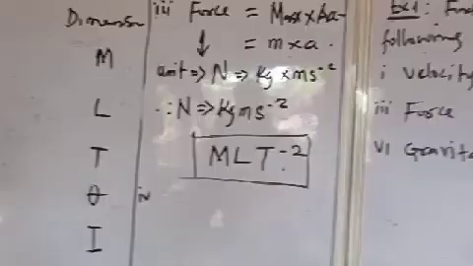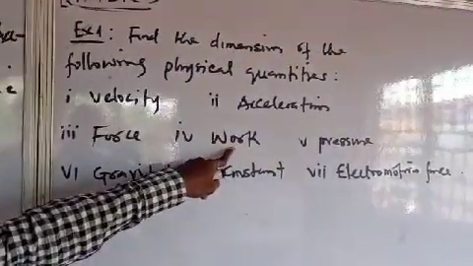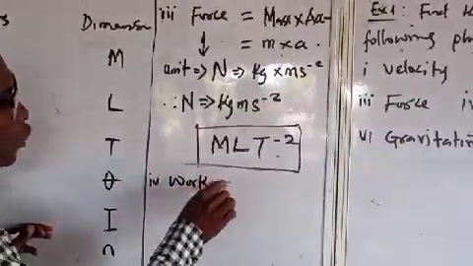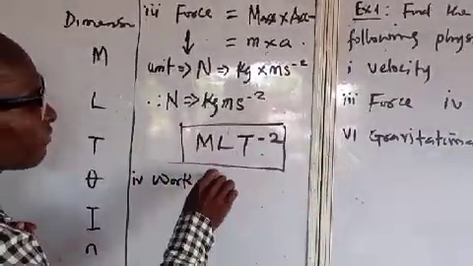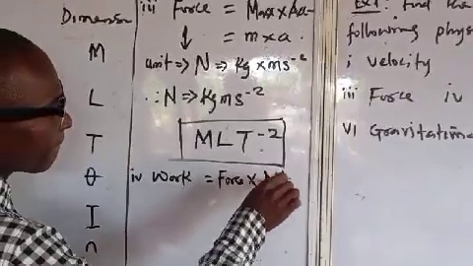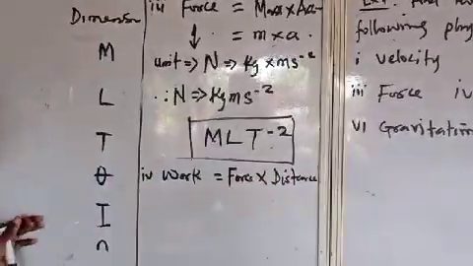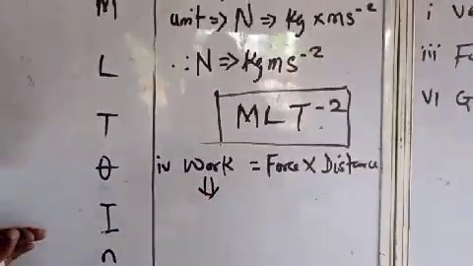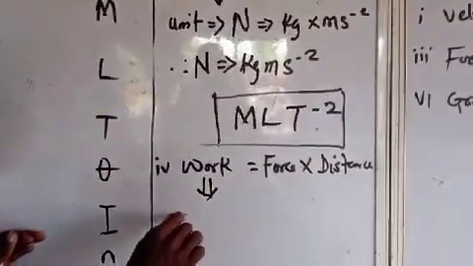Now we want to look at number 4, work. What do we say work is? Work is force times distance. Work is measured in joule.